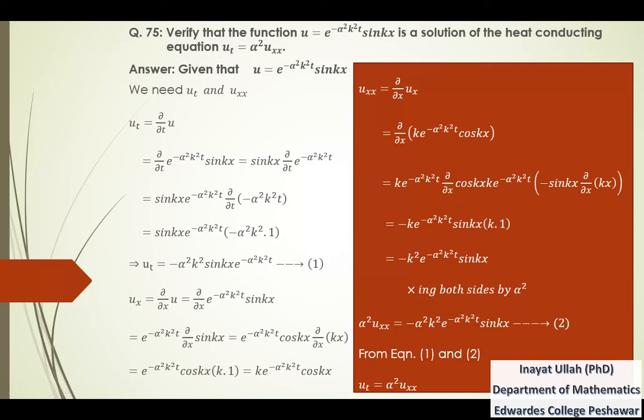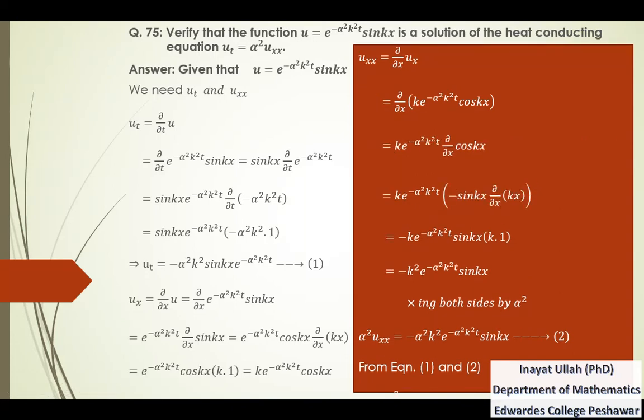Again we know that the partial derivative of cos u is minus sine of u into the further derivative of this u with respect to x. Now the further derivative of this with respect to x is k into 1, so that is k. Multiplying this k with that k, we get k square. So this is actually the second partial derivative of u with respect to x. We need to multiply alpha square with this second derivative.